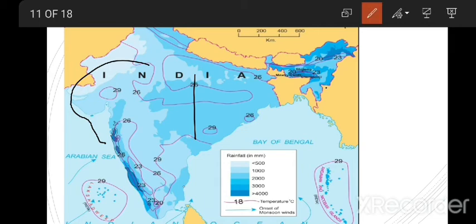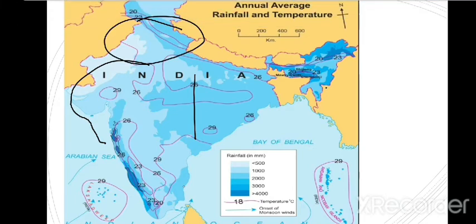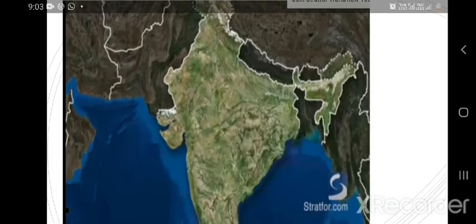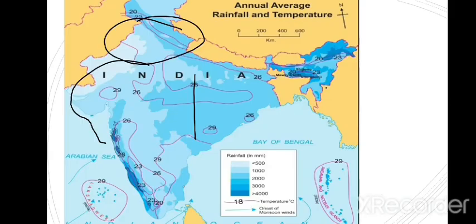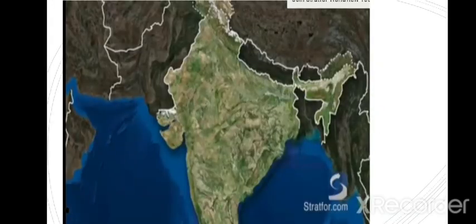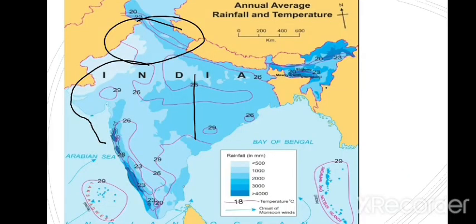Okay, when I switch my pen here, it is covered by this thing. Okay, 20 degree north here in the northern side of India, and 29 degree in the western side, which is called Rajasthan here. And this one is the 20 degree north in the Kashmir region.